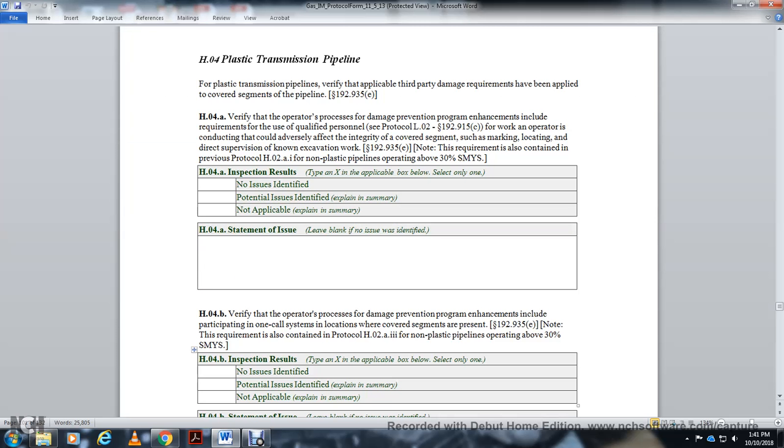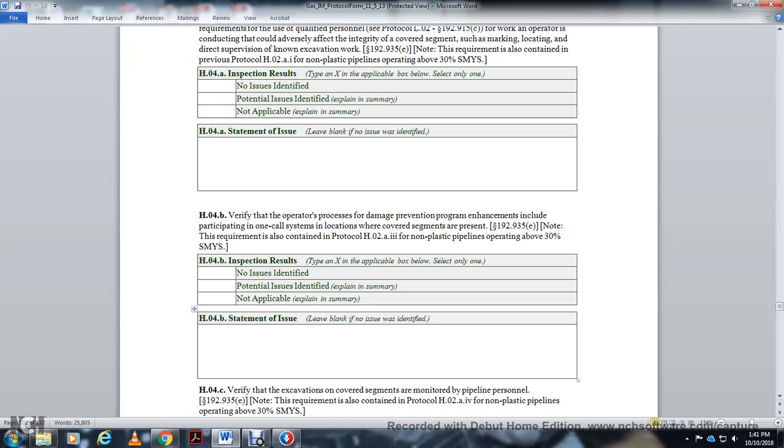HO4A inspection result statement issue. HO4B verify the operative process of the damage prevention control enhancement include the participation one call system location covered the segment present and the requirements also contained in protocol HO2 with the non-plastic pipelines operating at 30% of the SMYS.